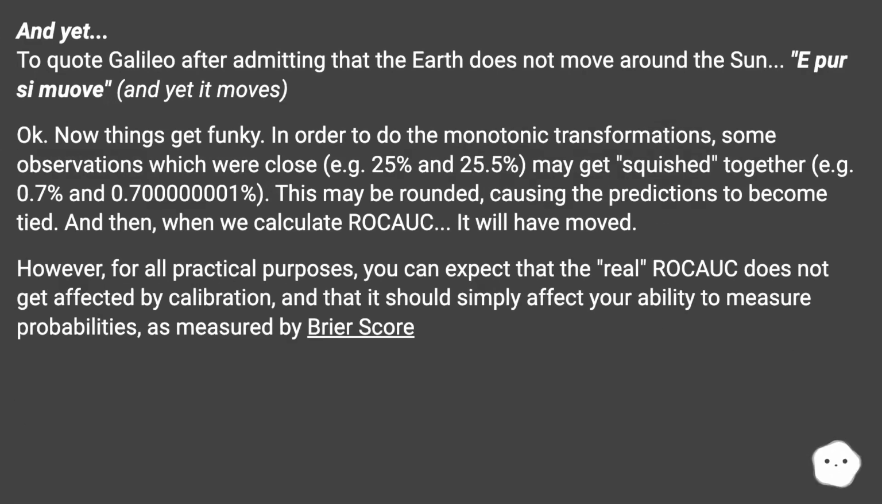And yet, to quote Galileo after admitting that the Earth does not move around the Sun, "E pur si muove," and yet it moves. Okay, now things get funky. In order to do the monotonic transformations, some observations which were close, for example 25% and 25.5%, may get squished together, for example 0.7% and 0.700000001%. This may be rounded, causing the predictions to become tied. And then, when we calculate ROC, it will have moved.